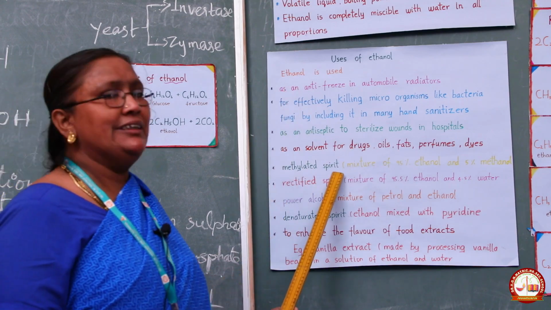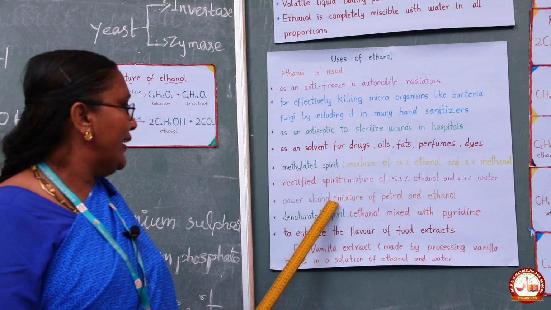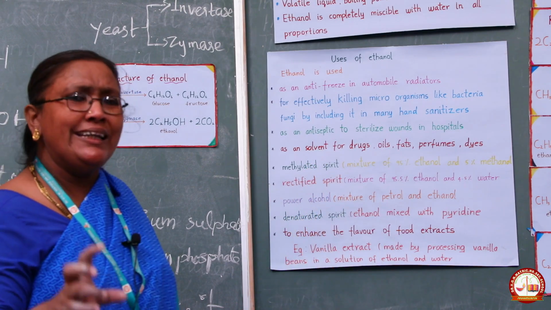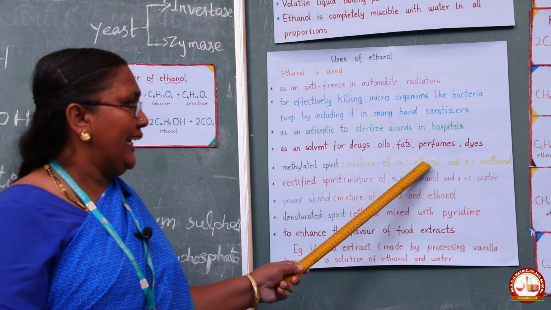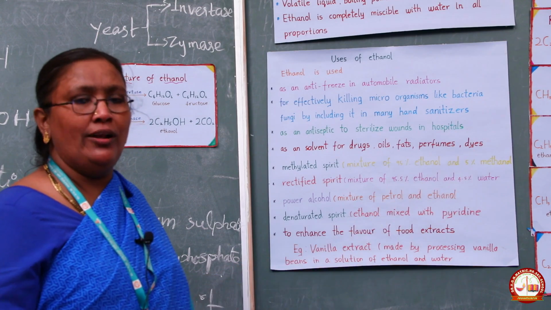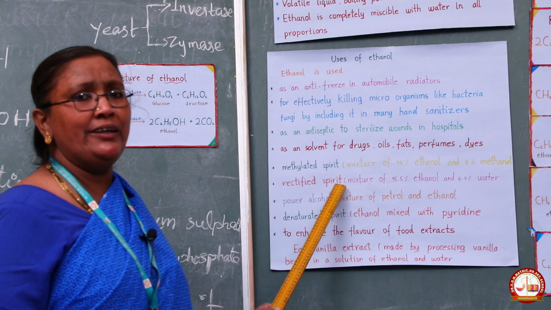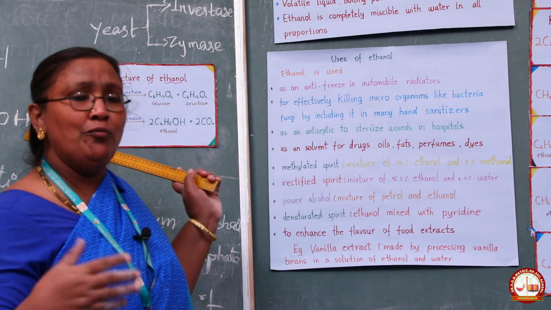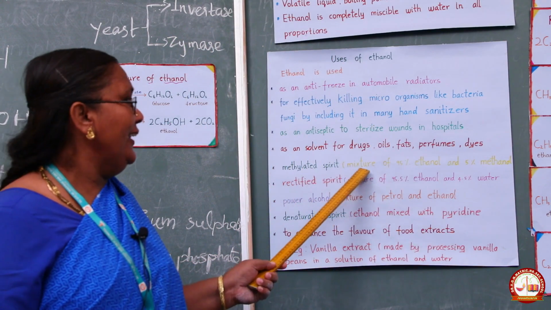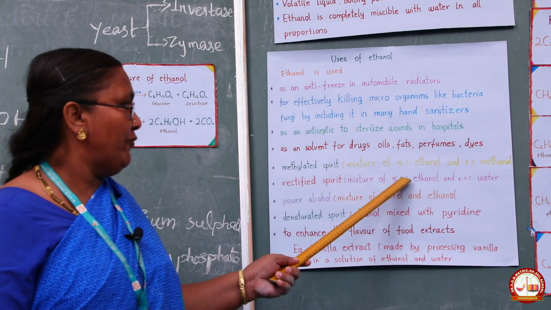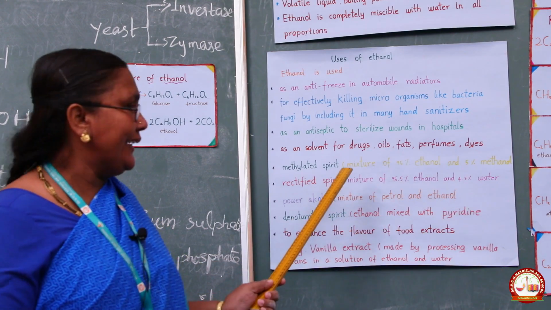Then it is used in the manufacture of methylated spirit, rectified spirit, power alcohol and denatured spirit. What is methylated spirit? Methylated spirit is nothing but 95% ethanol and 5% methanol. That mixture is called methylated spirit. Then what is rectified spirit? You already know very well, from the conversion of sucrose into ethanol. You studied it, no? Can you remember? Again I am going to tell you: that mixture contains 95.5% ethanol and 4.5% water. That mixture is called rectified spirit.